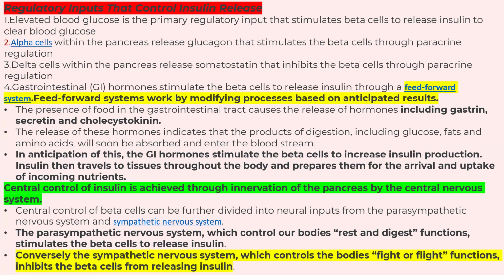Central control of insulin is achieved through intervention of pancreas by central nervous system, and central control of beta cell can be further divided into neural inputs from the parasympathetic and sympathetic nervous system. The parasympathetic nervous system, which controls our body's rest and digest function, stimulates the beta cell to release insulin. Conversely, the sympathetic nervous system, which controls the body's fight or flight function, inhibits the beta cell from releasing insulin. Very important point. Parasympathetic nervous system stimulates beta cell to release insulin. Conversely, the sympathetic nervous system inhibits the beta cell from releasing insulin.